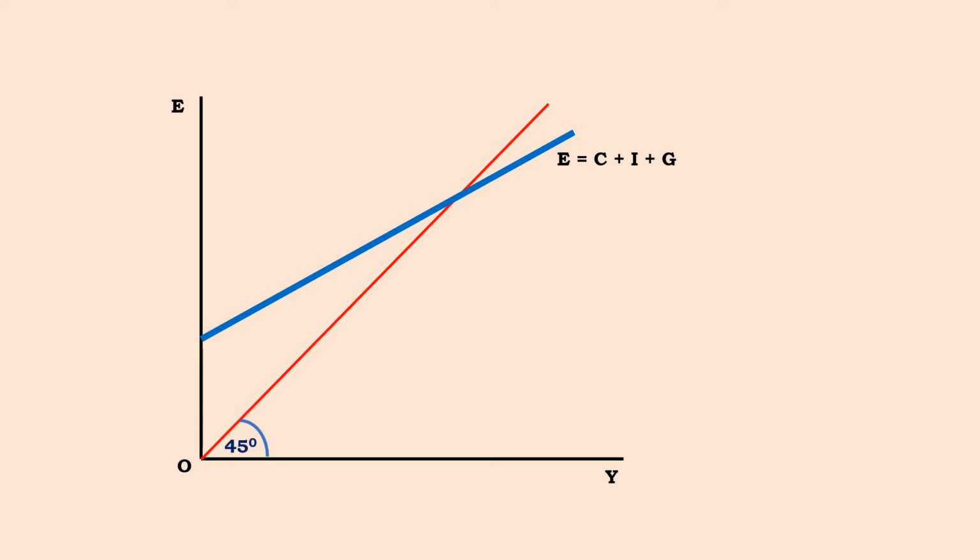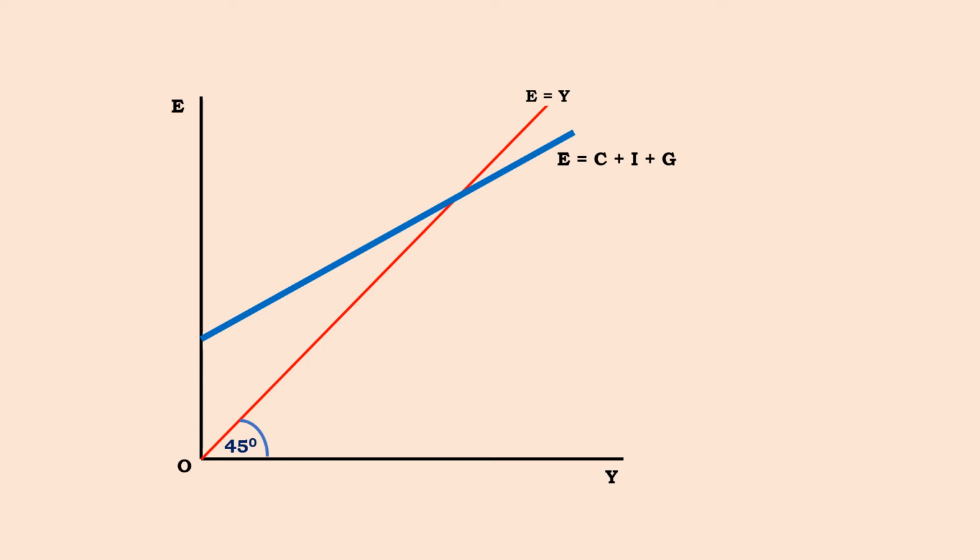E is equal to Y. This is a 45-degree line. All the points along the line will give you equality between the two variables measured on either axis. That is, E is equal to Y. Now, above and below this 45-degree line, the two variables are not equal.